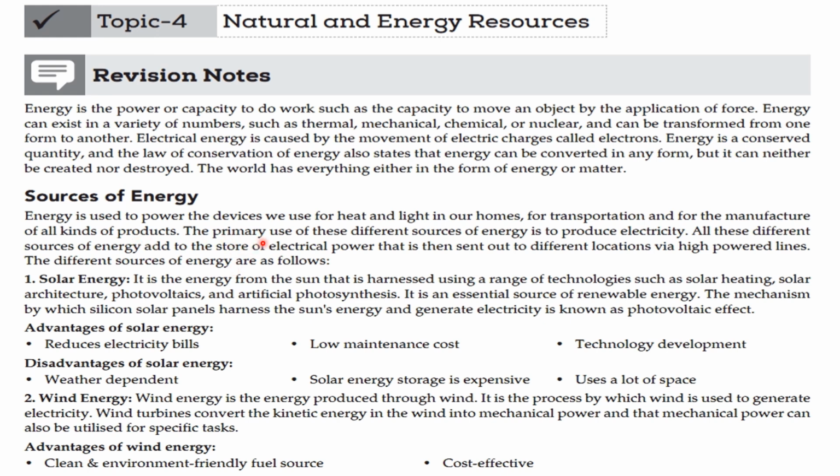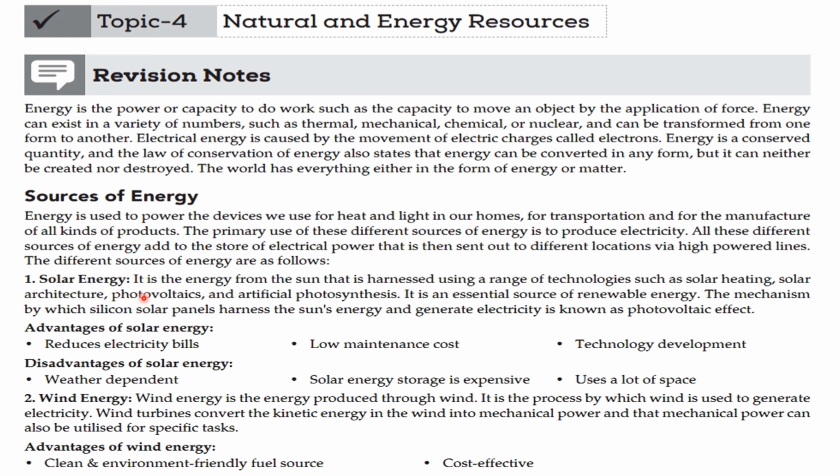The primary use of the different sources of energy is to produce electricity. All these different sources of energy add to the store of electrical power that is then sent out to different locations via high powered lines. The different sources of energy are as follows.